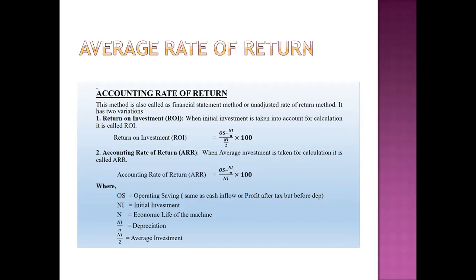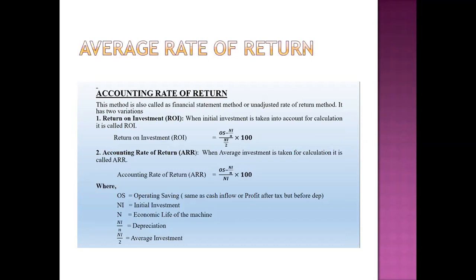Suppose I have two projects, project A and project B, right? In project A, the total investment is 25,000. Initial investment means C0, everybody knows. In case of B, that C0 is 37,000. The expected life for the first project is 4 years and for the second project is 5 years, okay. And say they have given you the net earning after depreciation and taxation in the question, okay.